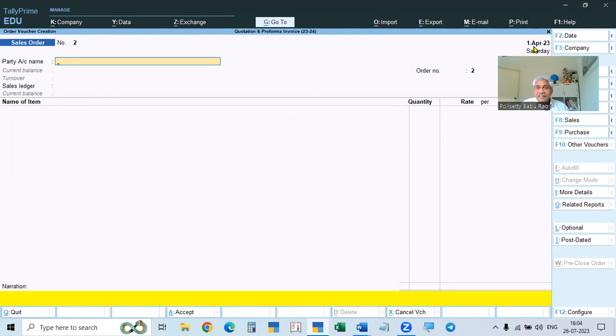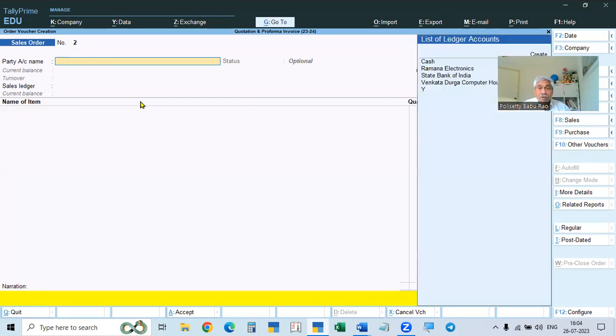So you take the date, that is on 1st April, I am taking sales order, and this is a different order. Okay. So from this sales order, we have to prepare that quotation. For that purpose, we have to go to the right menu bar, there is Control L called optional. So click Control L on the keyboard or click optional there. If you click that, in the middle, status optional. That means in this voucher, optional means you are creating another voucher. That is called optional.